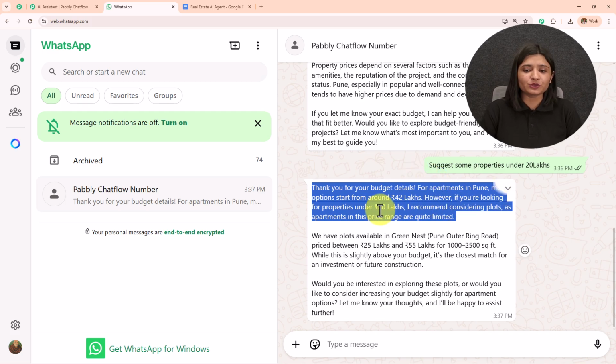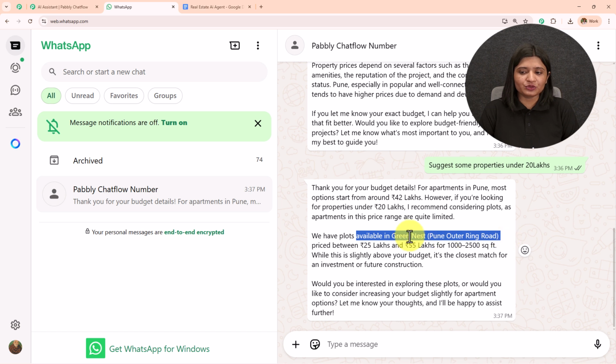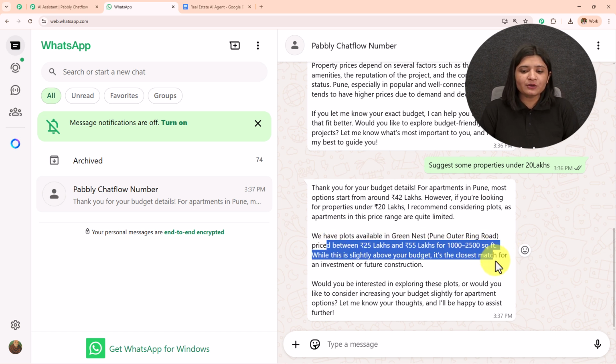However, if you're looking for property under 20 lakh, I recommend considering plots, as apartments in this price range are quite limited. We have plots available in Green Nest, Pune Outer Ring Road, priced between 25 lakh and 55 lakh. While this is slightly above your budget, it's the closest match for an investment for future construction.